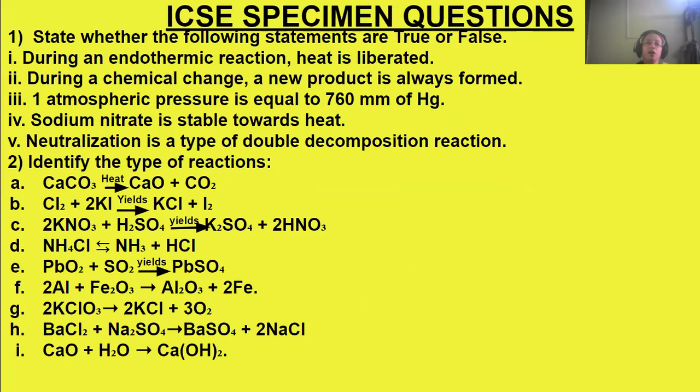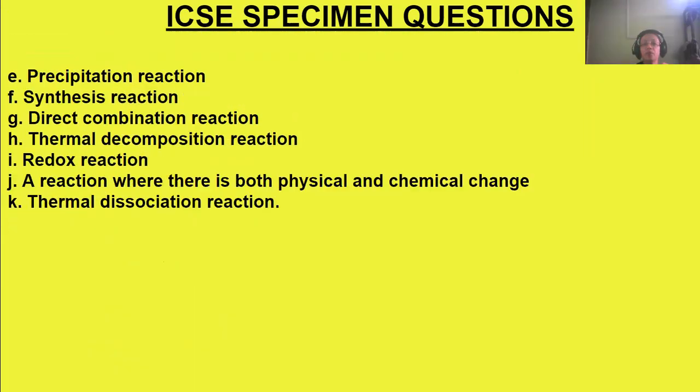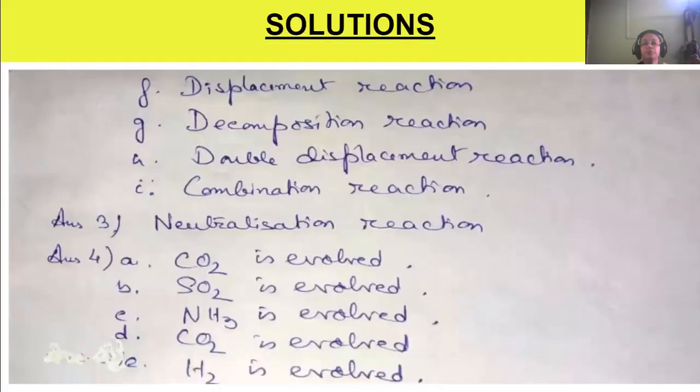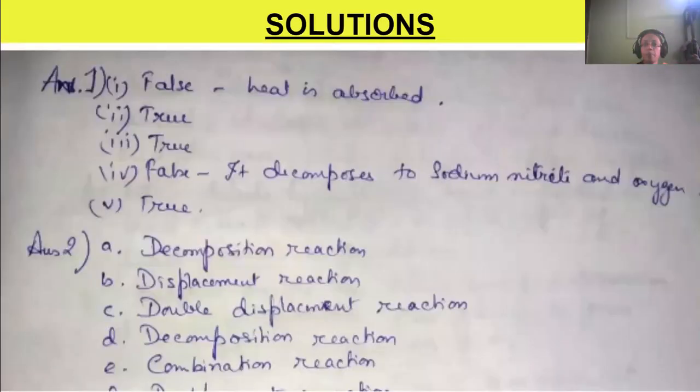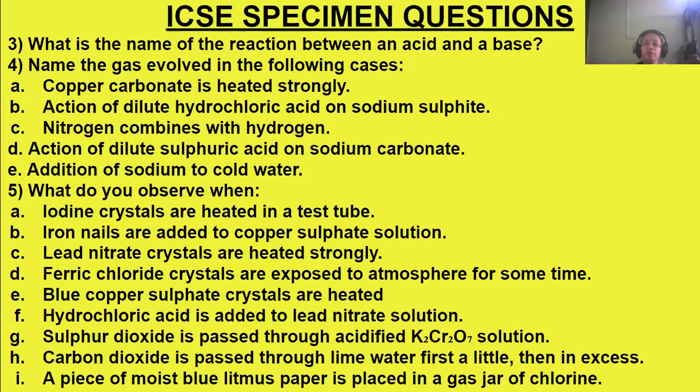Next is this one, potassium chlorate, KClO3, decomposes to KCl and oxygen. So it's a decomposition reaction. Barium chloride reacting with sodium sulfate to form barium sulfate and sodium chloride. It's a double displacement reaction. Okay.